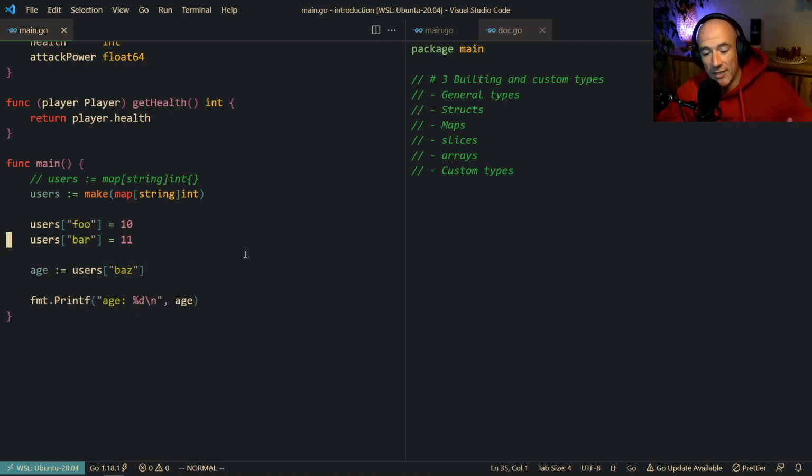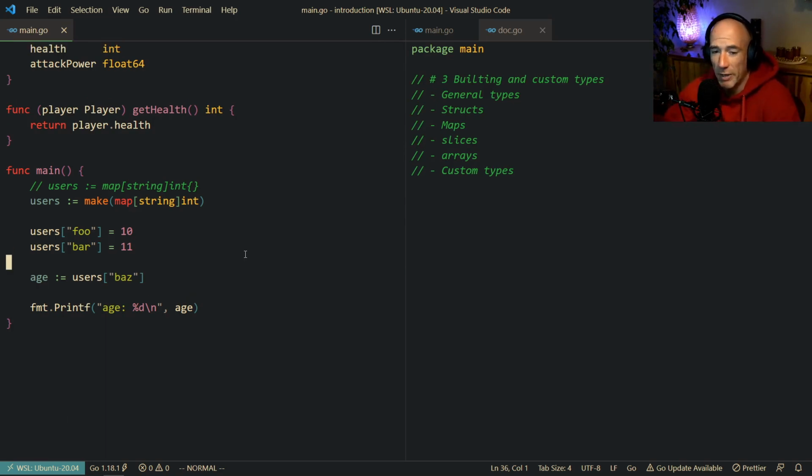Because, like I said, Golang will always initialize everything as a default variable, as 0, right? So it's going to return 0 because it knows that it's a map of string to ints, so it will make this a 0, which is actually very bad because it will shoot you in the foot. You think here that bus exists, but it isn't, right? So what can we do in Golang?